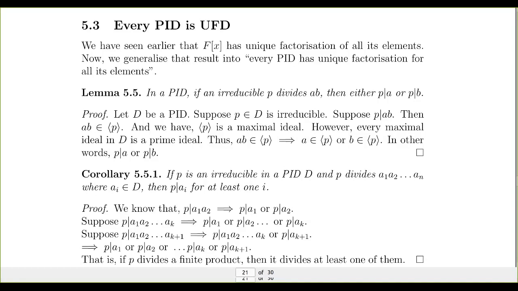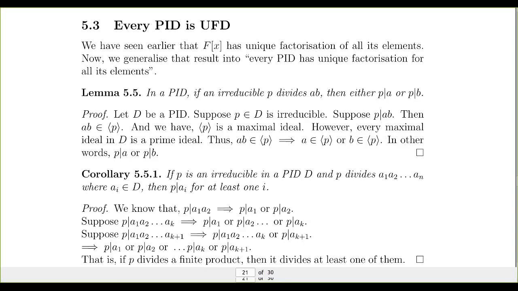Suppose A has another factorization, A equals Q1, Q2, etc., Qs. So we change the index to show that the number need not match. When we assume the number does not match, then we prove that the number should match for any A in the domain D. So the number should match and the irreducibles should be associates. That is what we are going to prove. So we are going to say that a factorization is unique except for associates, units, and order.